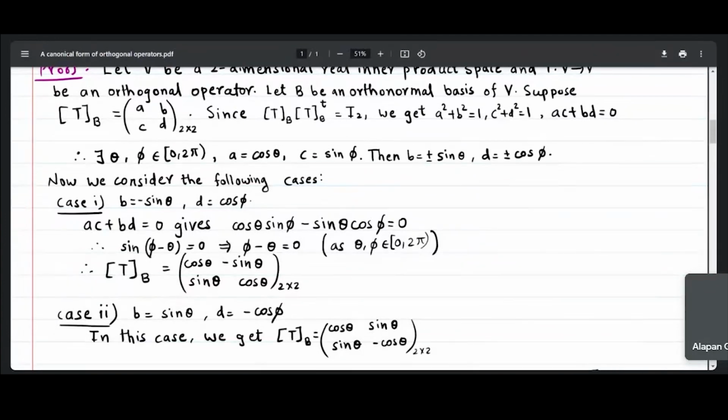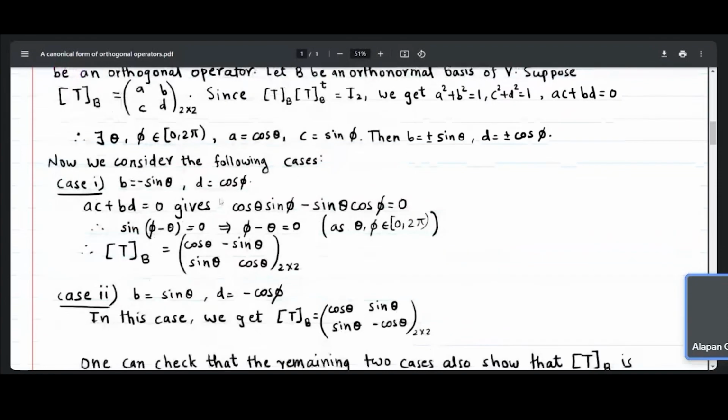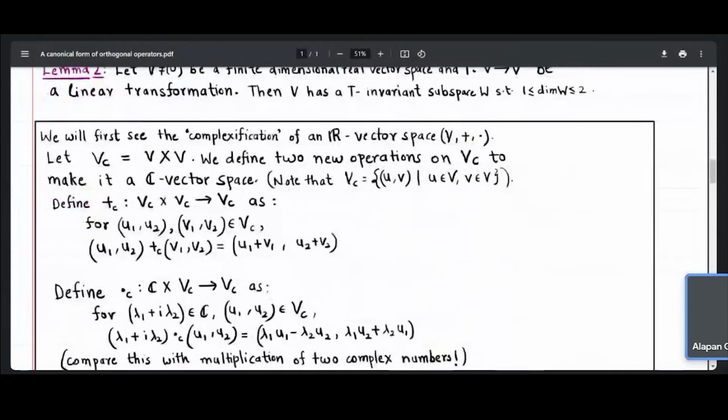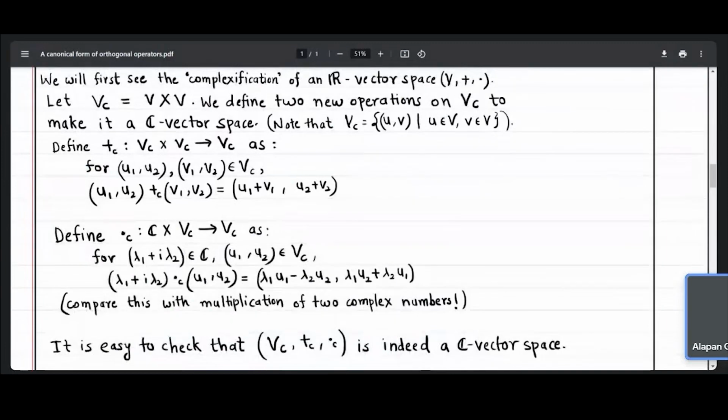Thank you, Muktai. Any other questions, suggestions, comments? Yeah. So, Mukta, you used this complexification, no? Yes. Can you go to the definition of complexification of a vector space, an R vector space?